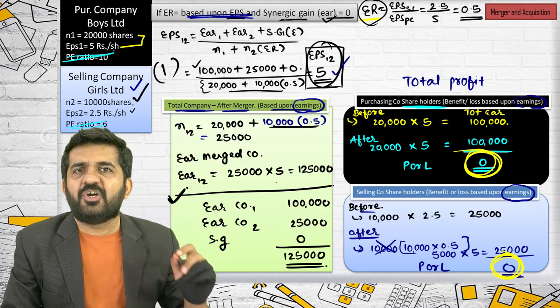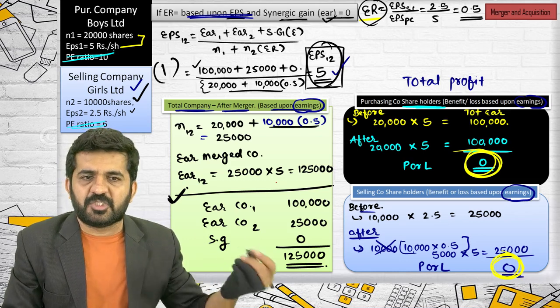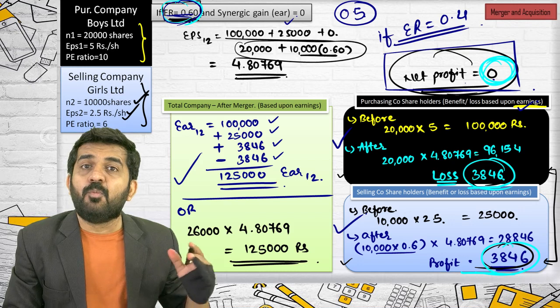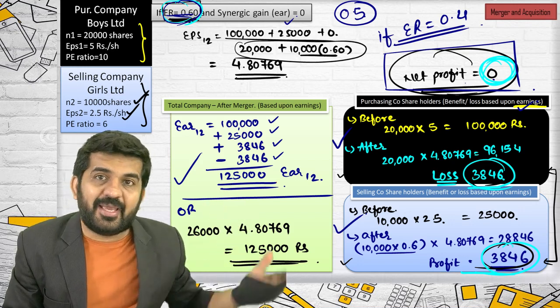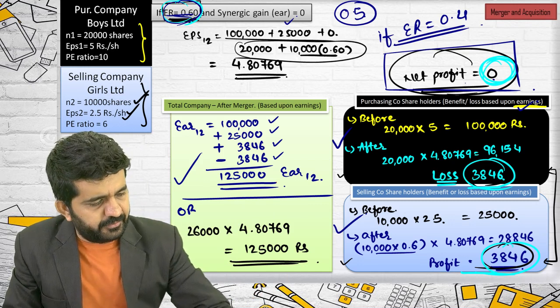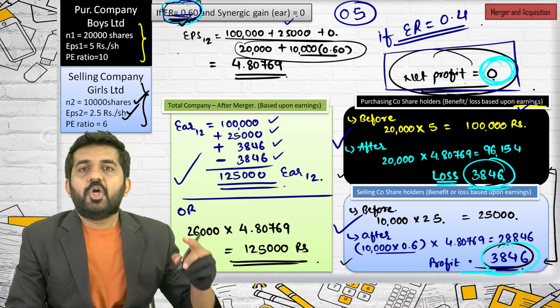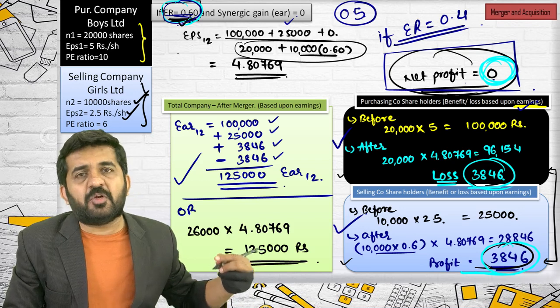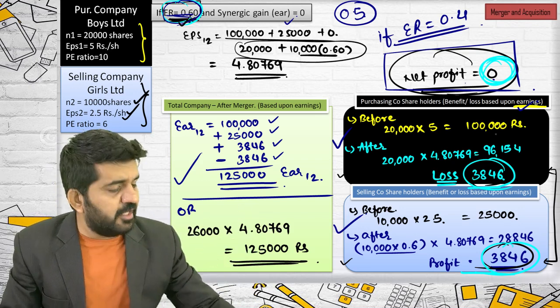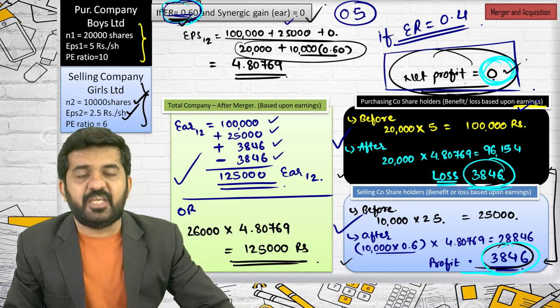Merged entity earnings will remain earnings of company 1 plus earnings of company 2. If the exchange ratio is more than the exchange ratio determined by EPS, then again the selling company will be benefited, otherwise the purchasing company will be benefited. Net profit will still remain 0 if the synergic gain is 0.